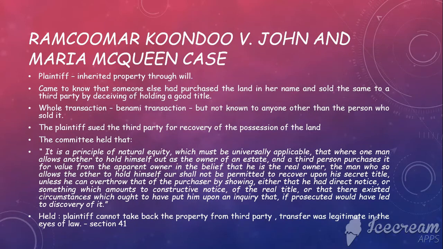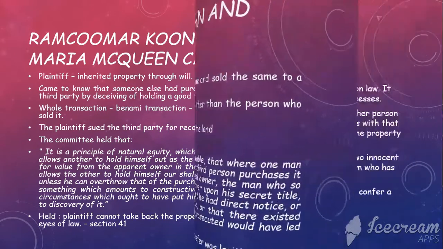So unless he can overthrow that of the purchaser by showing either that he had direct notice or something which amounts to constructive notice of the real title, or that there were existing circumstances which ought to have put him upon an inquiry that, if prosecuted, would have led to the discovery of it. So these conditions were not proved in the court by the plaintiff, and hence the plaintiff cannot take back the property from the third party. And this transfer was considered legitimate in the eyes of law according to Section 41. So this is what the Privy Council held in the Ramcoomar Coondoo versus John and Maria MacQueen case.